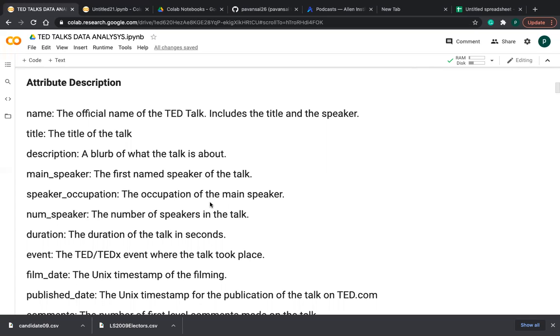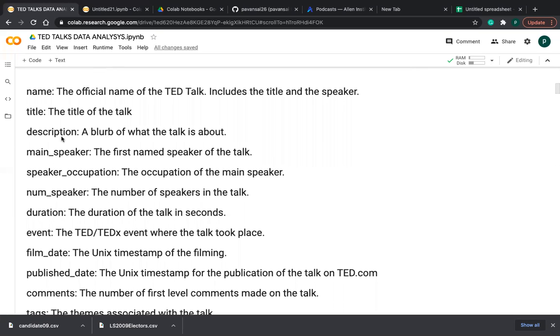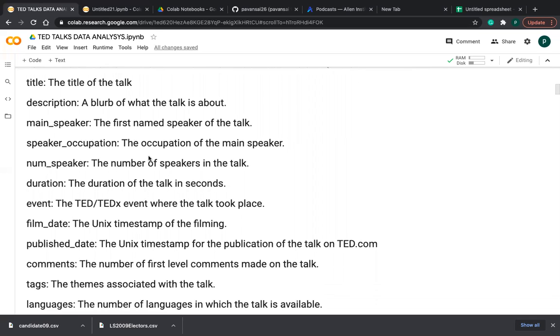So let's go into the feature description or attribute description. The first feature is name, the official name of the TED Talk. That means the name of the TED Talk includes title and speaker. The second feature is the title of the talk. The third feature is the description, which is a description of the talk, what this talk tells. Then main speaker, the speaker of the talk, and speaker occupation, the occupation of the main speaker, num speaker, how many speakers are speaking in this talk, and duration, the duration of the talk.